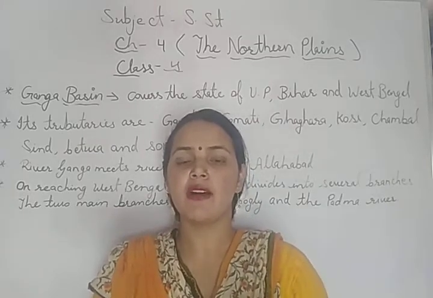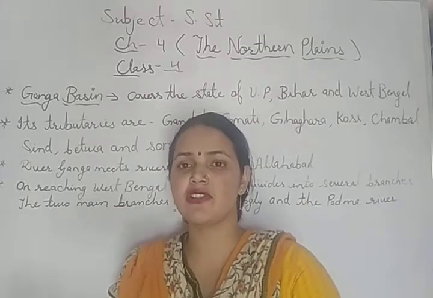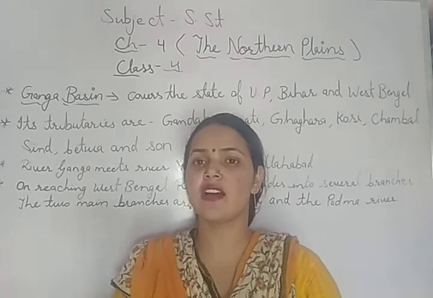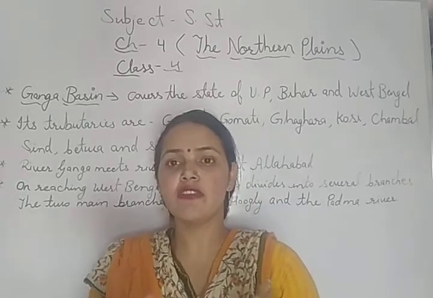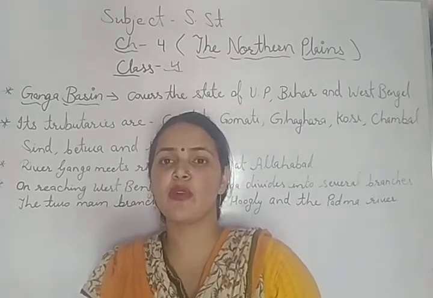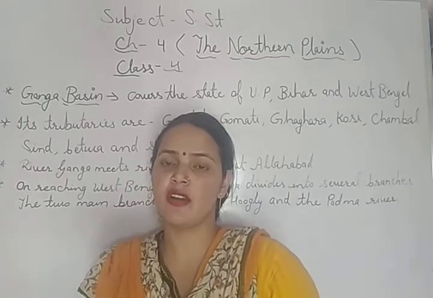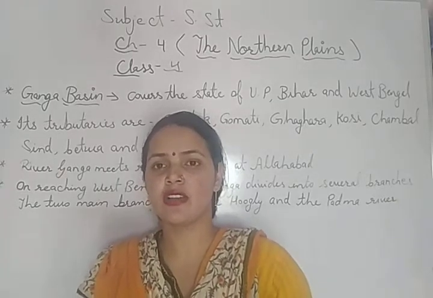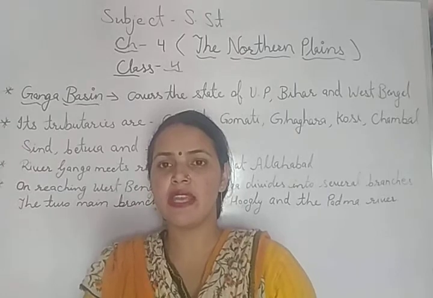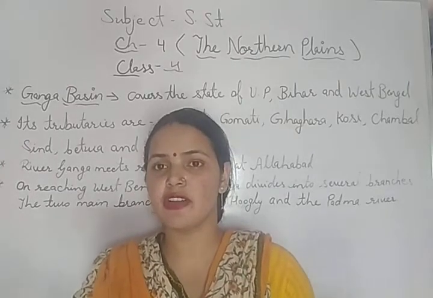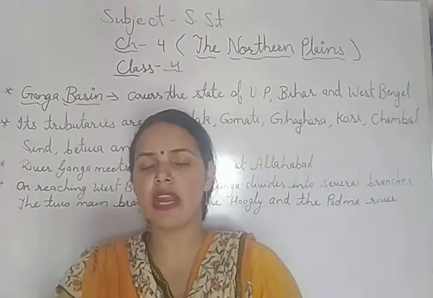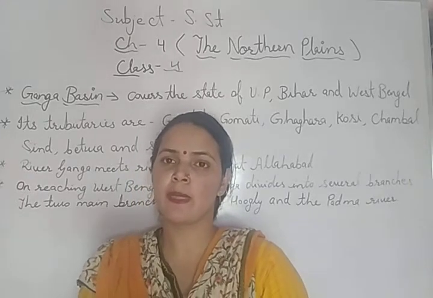The river Padma enters Bangladesh, and here it joins the river Jamuna. River Jamuna is the largest branch of the river Brahmaputra, and at this stage the river makes the largest delta in the world, the Sundarban delta, before entering the Bay of Bengal.